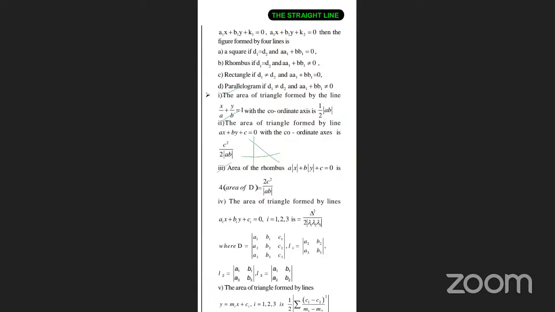Now you are getting a triangle somewhat like this. This is made by L1 line, this is made by L2 line, this is made by L3 line. So all the 3 lines are making a triangle. L1 line is A1x plus B1y plus C1 is equal to 0. L2 line is A2x plus B2y plus C2 is equal to 0. And L3 is A3x plus B3y plus C3 is equal to 0. Then how to find the area of triangle?